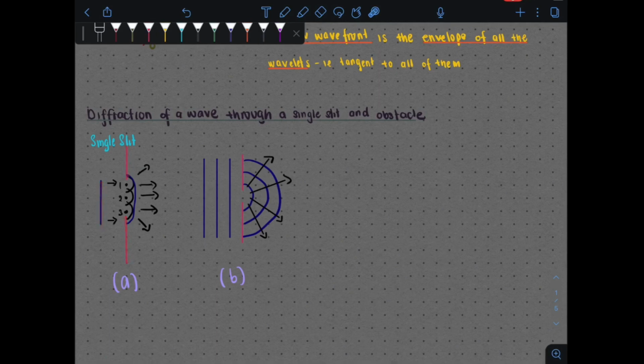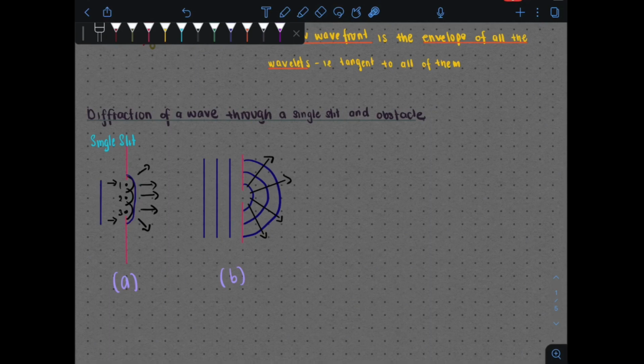When it meets the slit, what will happen is we will have points which act as secondary sources for the wavelets. So every point here will act as a source. It will produce a tiny wavelet in its surrounding. After it produces the tiny wavelets, what's going to happen is in this part, the tangent of the wavelets is going to produce a wave which is a plane wave, and then it's going to curve at the edge here. It will curve at the very end there. That produces the wavelets. Okay.